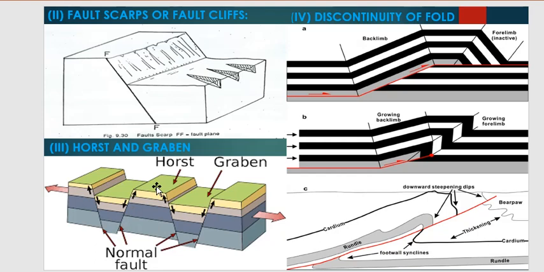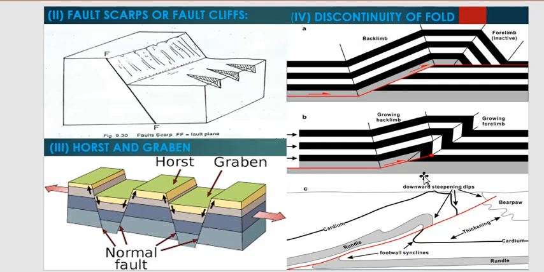Next, abrupt termination or discontinuity of geologic structures. If discontinuity occurs, here is one fault and here is another fault, the same discontinuity of the fault occurs, so this is the indication of a fault by a folding structure.